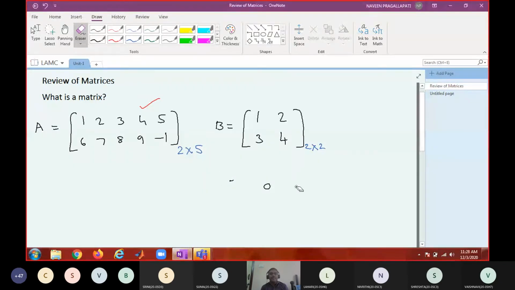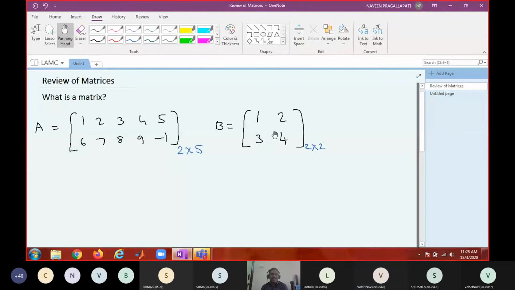Now what do you mean by square matrix? Where number of rows is equal to number of columns. If number of rows equals number of columns, that is called a square matrix. So this is a square matrix. What about this? Rectangular matrix. Is this not a rectangular matrix? Matrix itself is a rectangular arrangement we discussed. No, both are rectangular matrices.